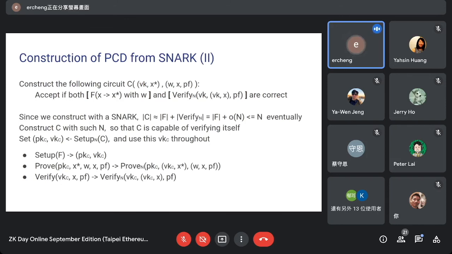So this logic continues to go on, so that we can have that every state is coming from a previous state correctly, and that the previous state runs the verification correctly. And so this is how we can construct PCD from SNARK and the recursive proof technique.